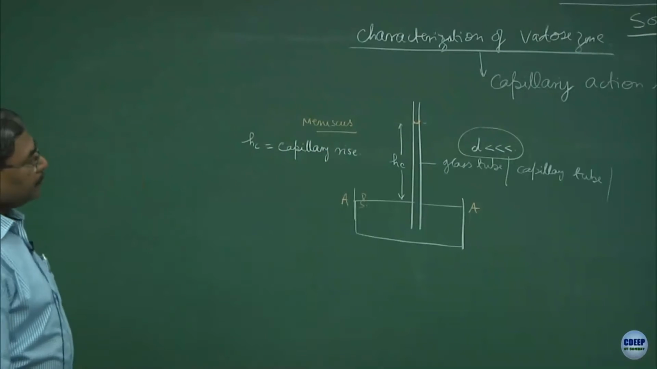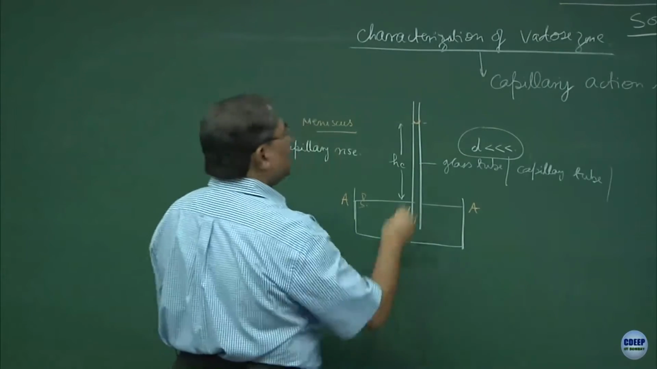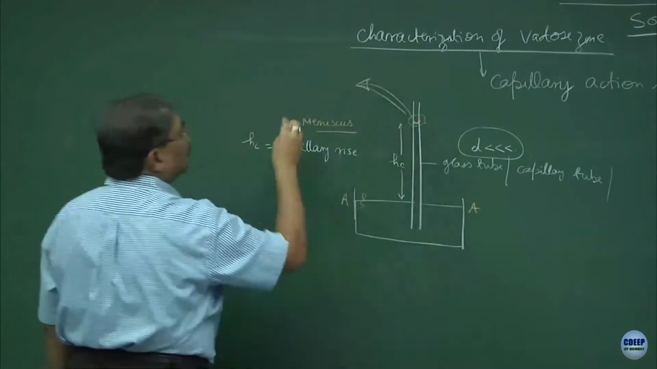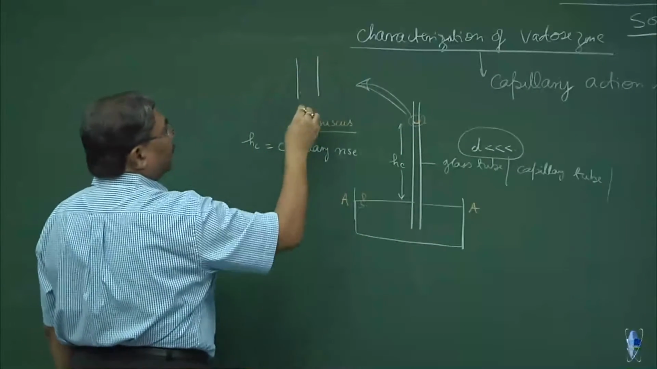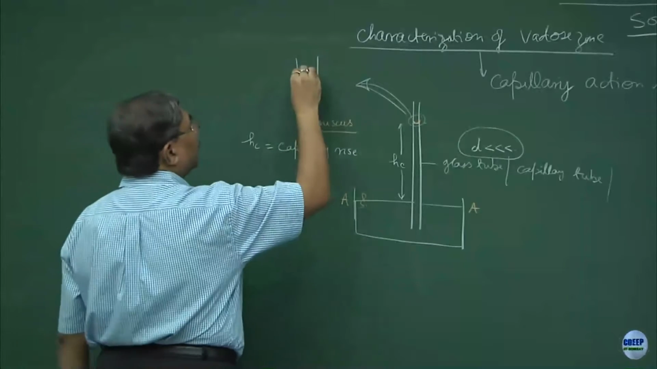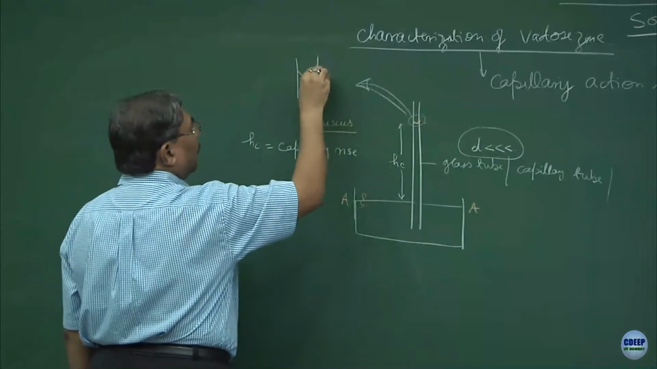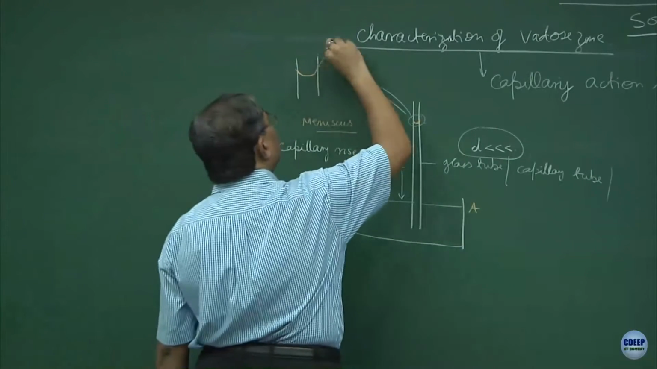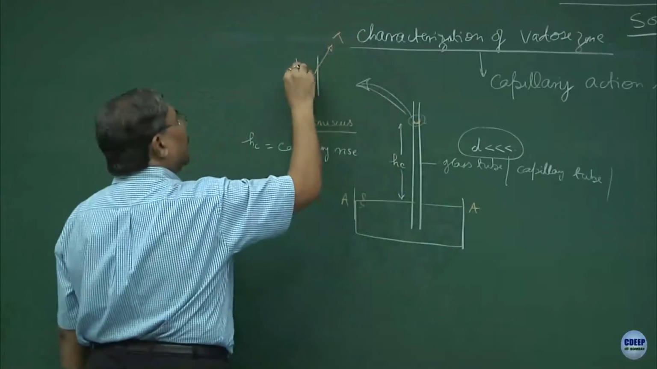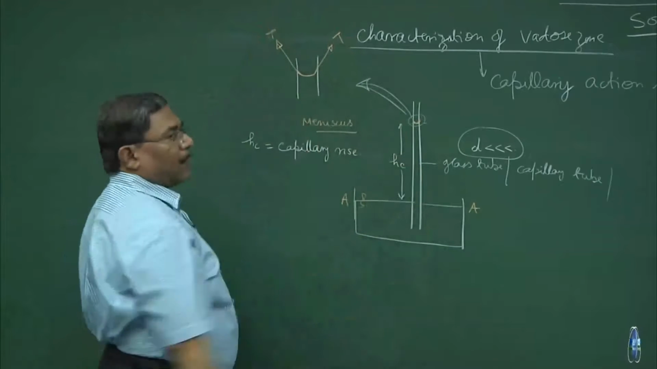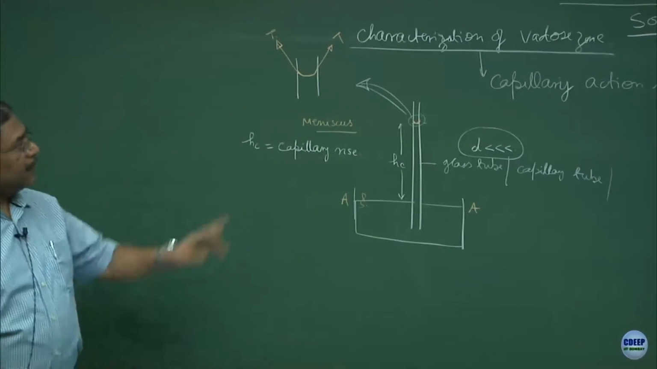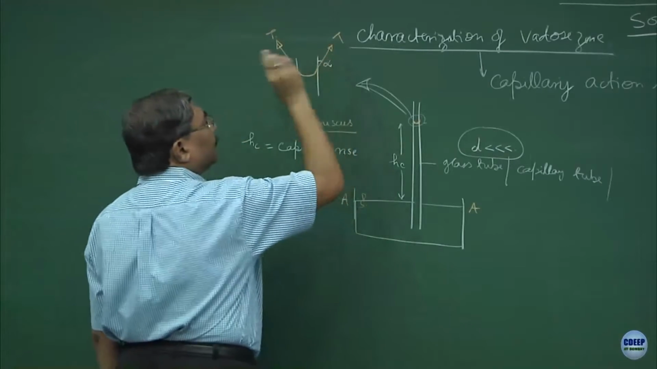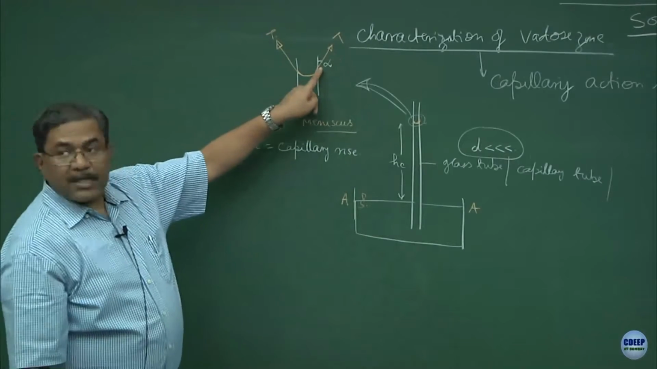Alright. The free body diagram would be something like this. This is a glass tube and this is the meniscus. This is the surface tension. Your question was related to surface tension. This is the contact angle alpha between the water and the glass tube.